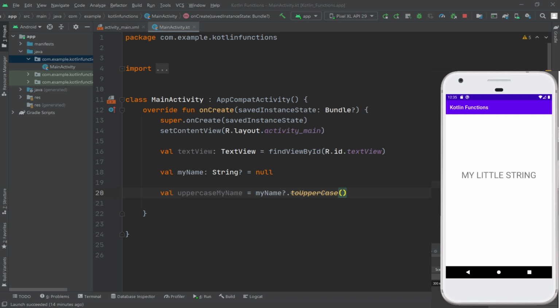In this example, if the username variable is null, the uppercase function will not be called and execution will proceed at the next line of code. If, on the other hand, a non-null value is assigned, the uppercase function will be called and the result assigned to the uppercaseMyName variable.